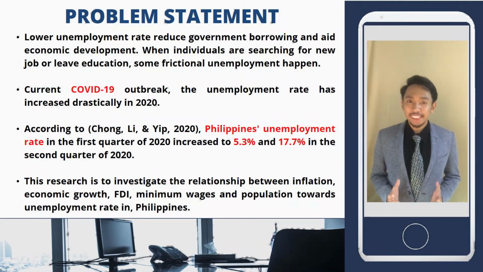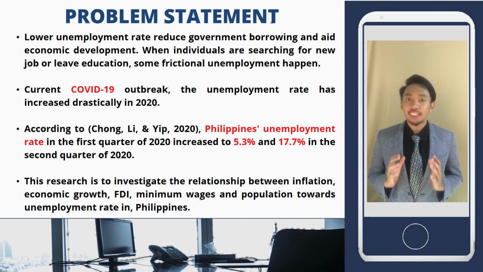For the problem statement, a lower unemployment rate can reduce government borrowing and aid economic development. In reality, when individuals are searching for a new job or leaving education, some frictional unemployment happens. Due to the current COVID-19 outbreak, the unemployment rate has increased drastically in 2020 over the world, including ASEAN countries. According to Chong, Lee and Yip, 2020, the Philippines unemployment rate in the first quarter of 2020 increased to 5.3% and continued to rise to as much as 17% in the second quarter of 2020.